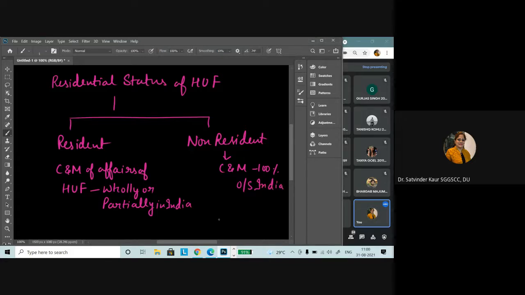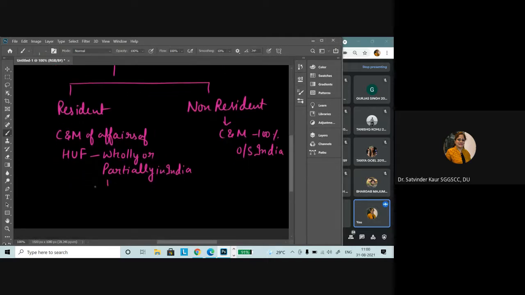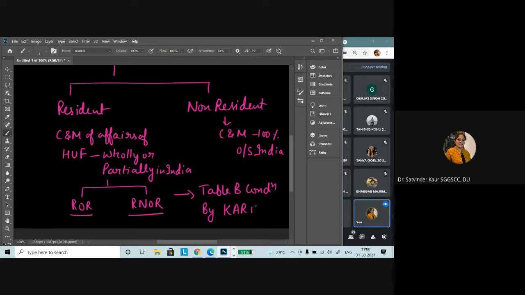Is it clear? Right? Now, when the particular HUF is declared as resident, then we have to see whether it is ROR or RNOR. For this, we have to see table B conditions by the Karta. That is, who is the head of the family.